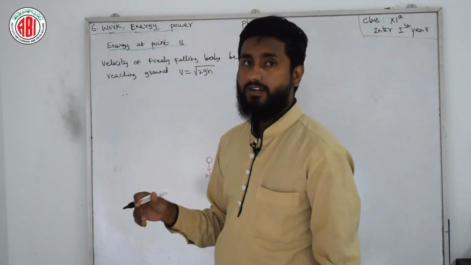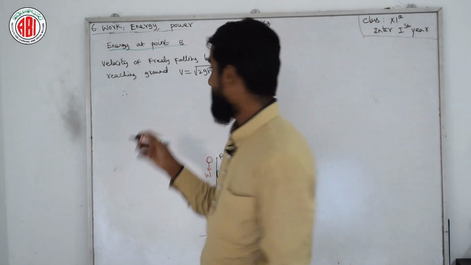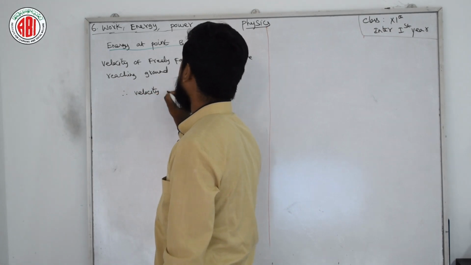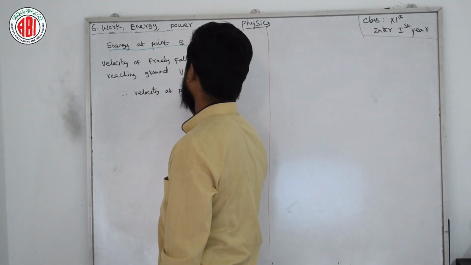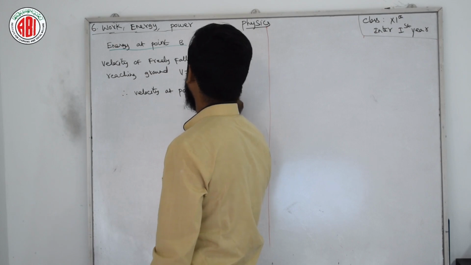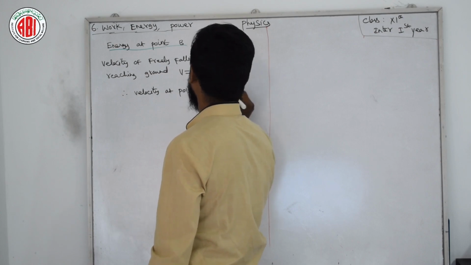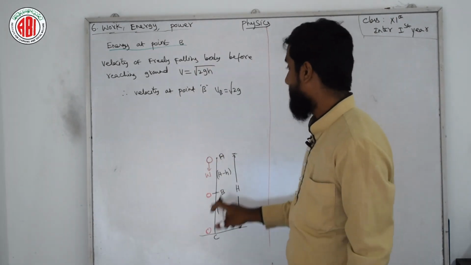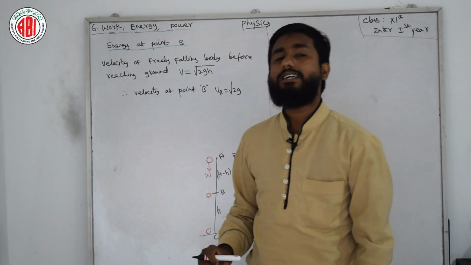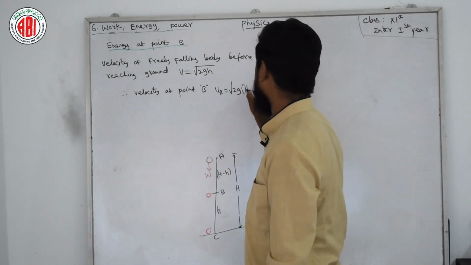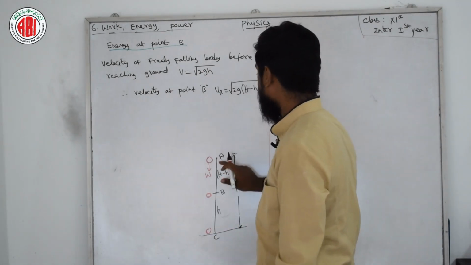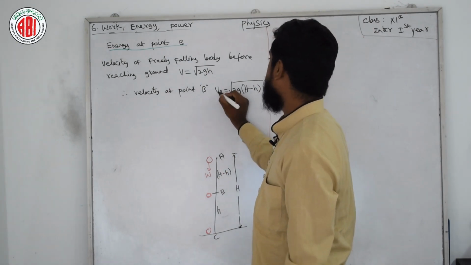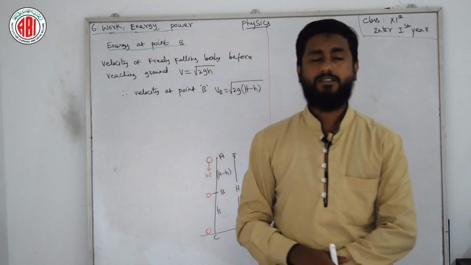First we need to write the velocity at point B. So we can say VB. Okay, VB is equal to under root of 2g. 2g is as it is, no changes, but for h we need to write capital H minus small h. Why? Because I am considering the distance from A to B. So that's why I am writing this as 2g(H minus h).